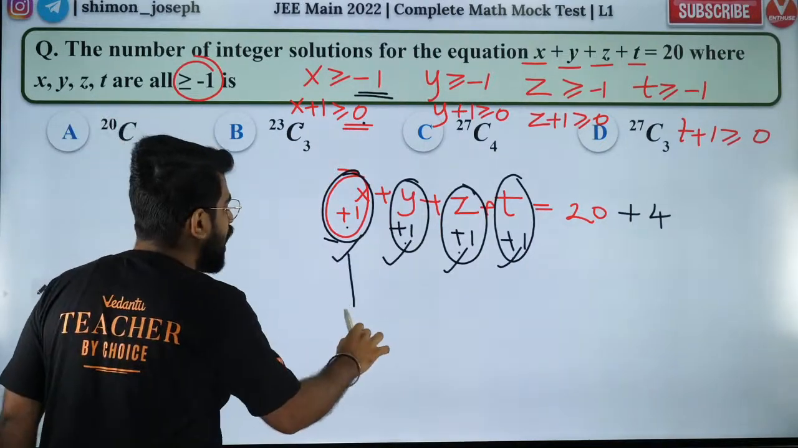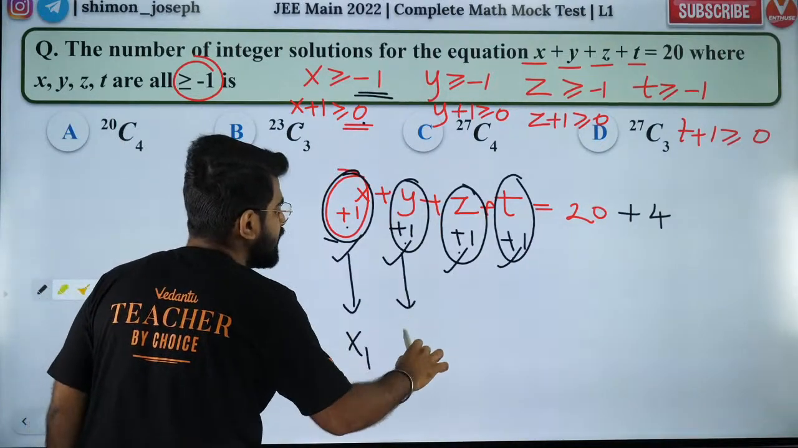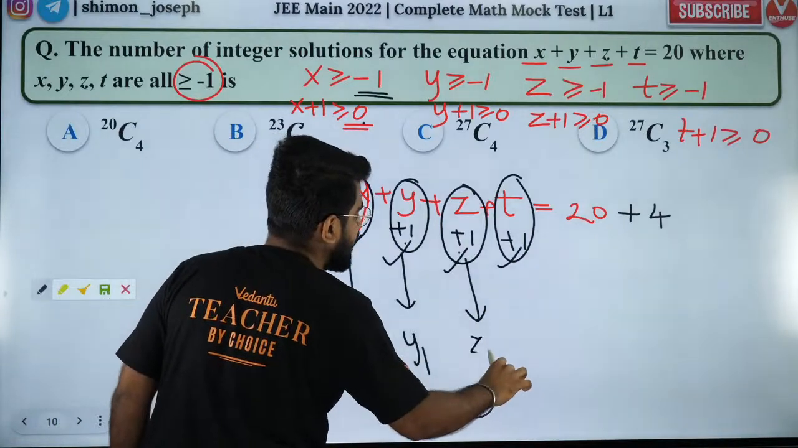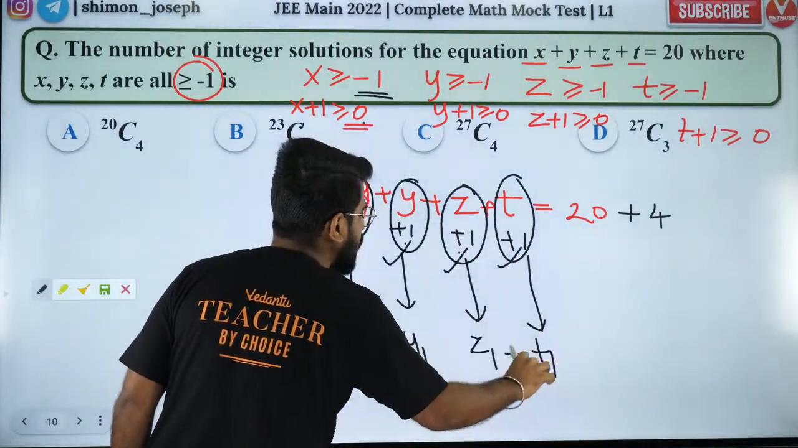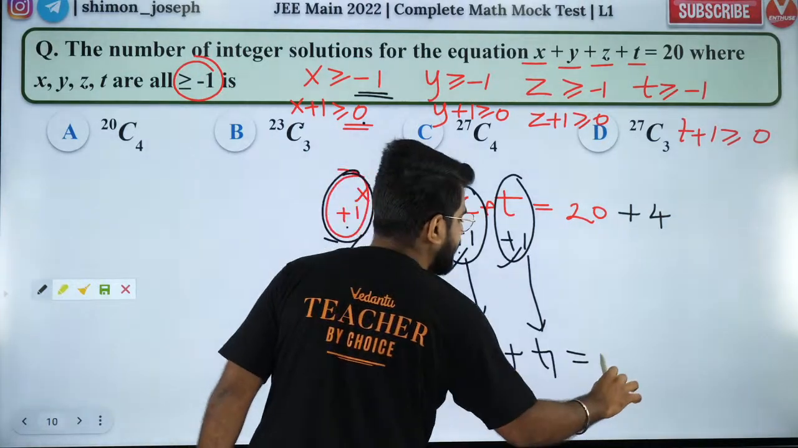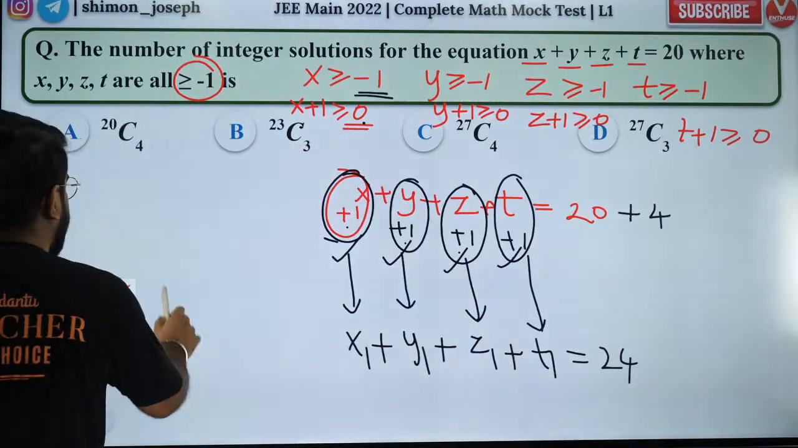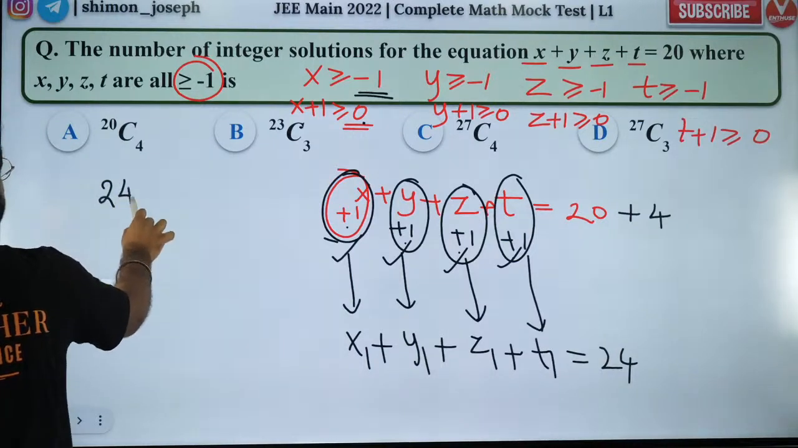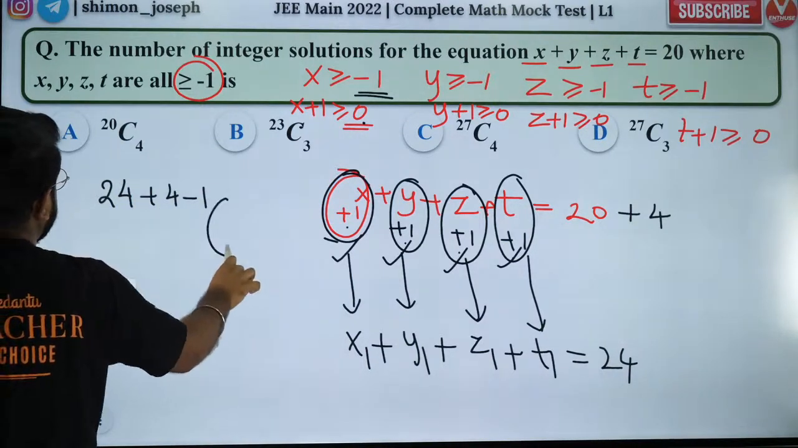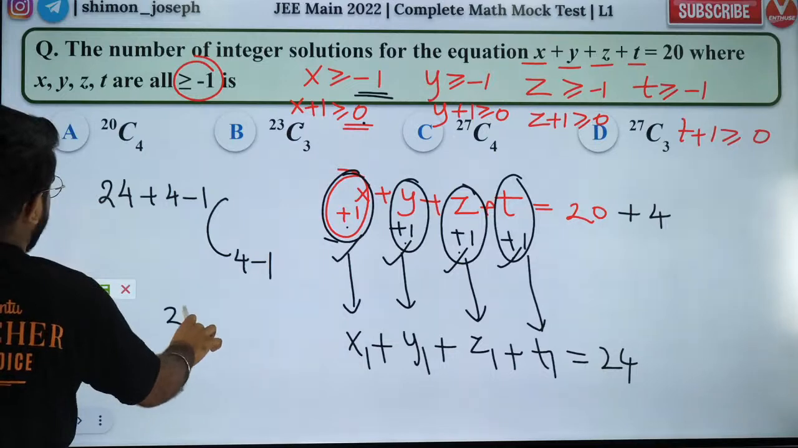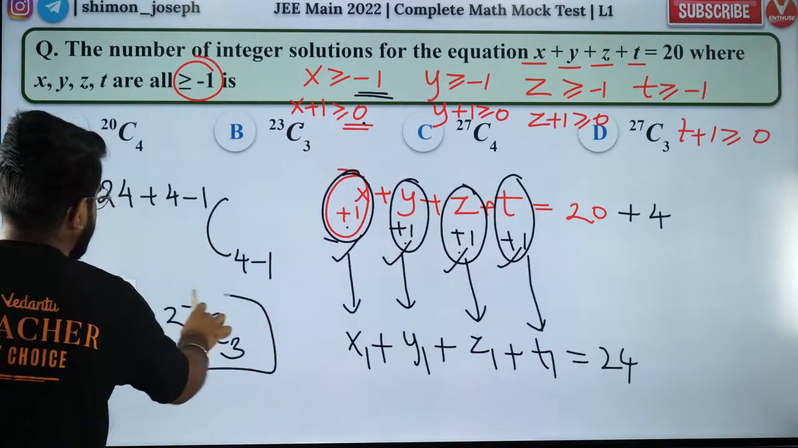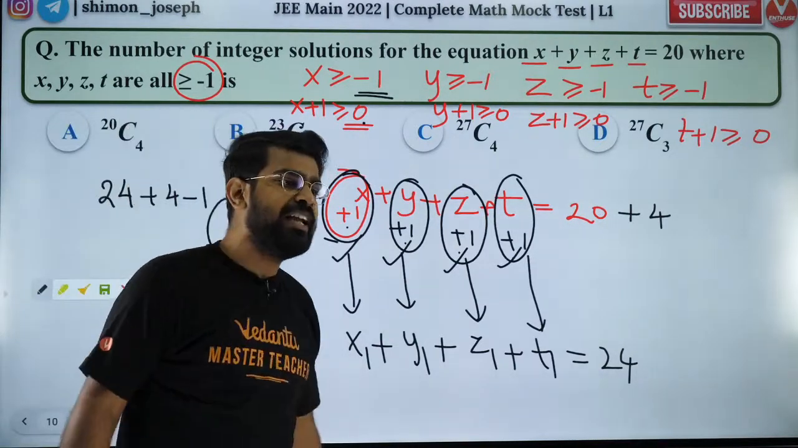Got it? So I can call this x1, I can call this y1, I can call this z1, I can call this t1. So the sum of all of them is 24. Now I can use the direct formula. What does it say? It is nothing but n plus r minus 1 C r minus 1. So the answer is 27C3. That is the right answer, which is option D.